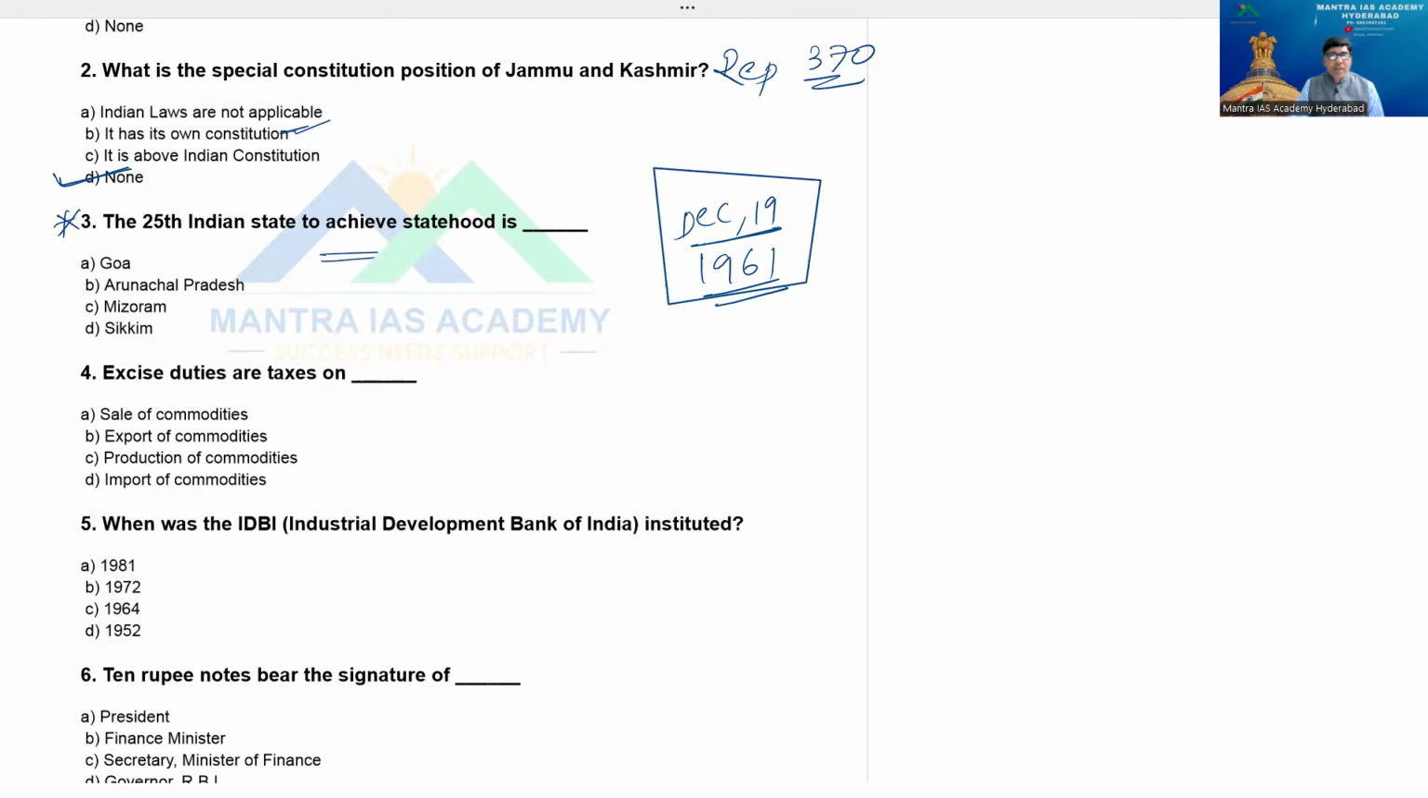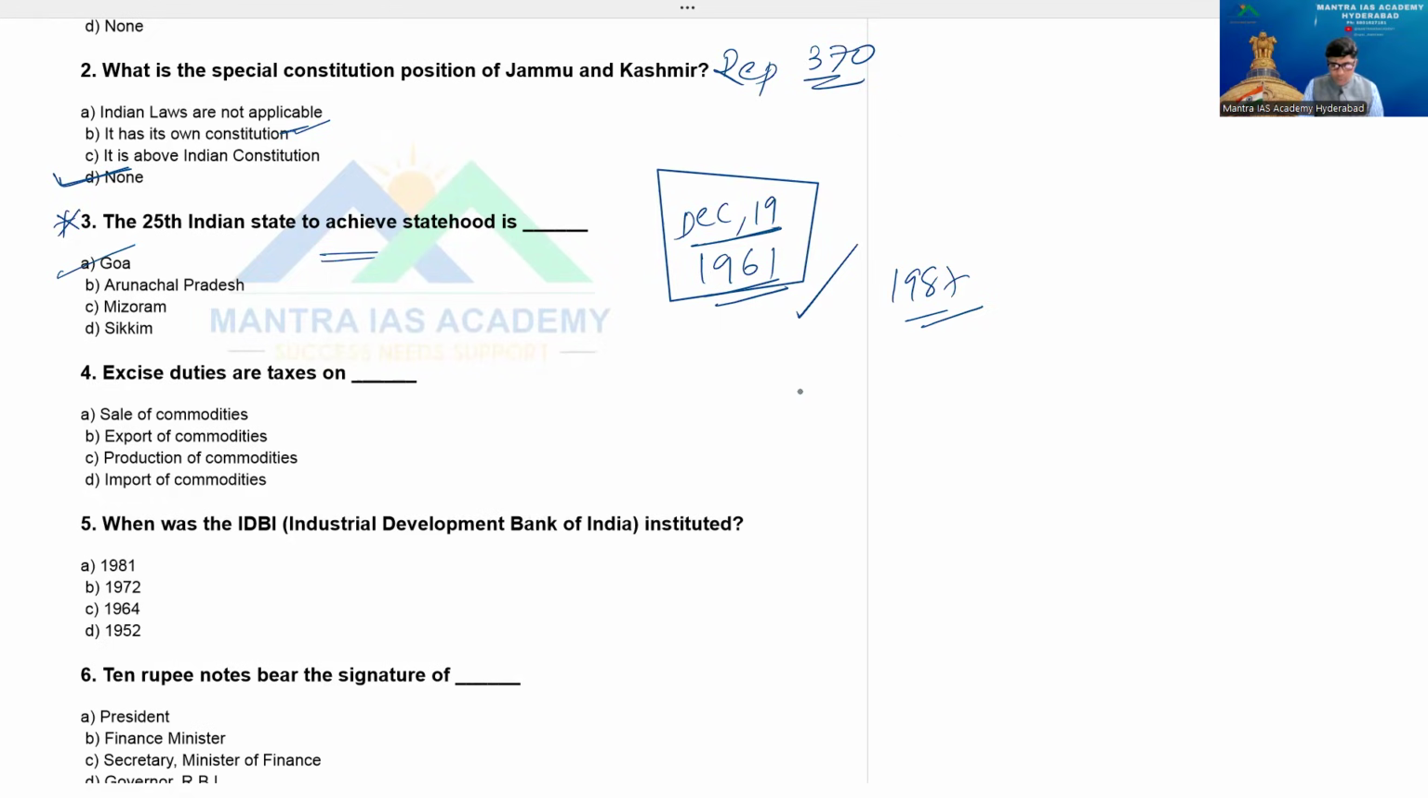A wonderful operation it was. Go through that whole point, you can get it. Its statehood came in 1987, remember, 1987. So the answer for this question is Goa, the 25th state. Now you understood, na? Then please go to the next question.